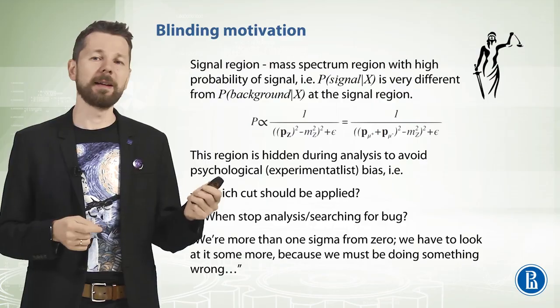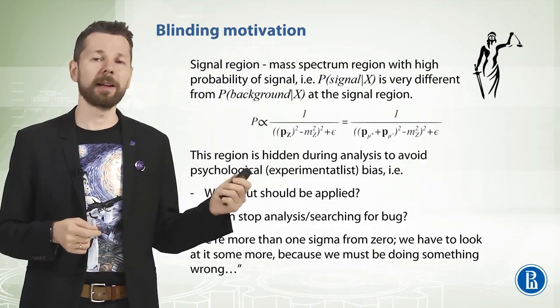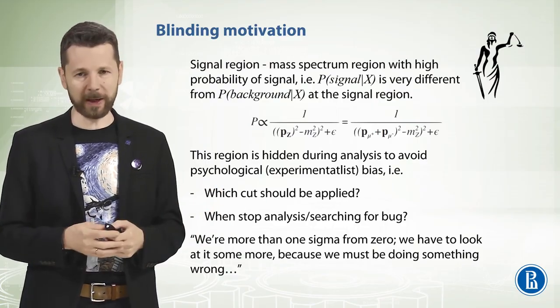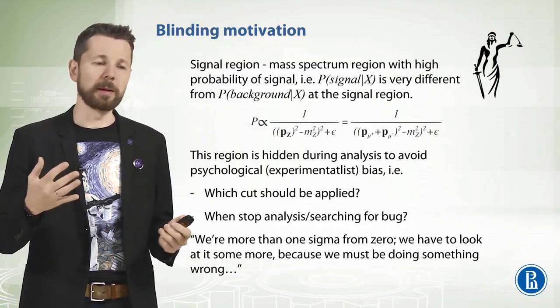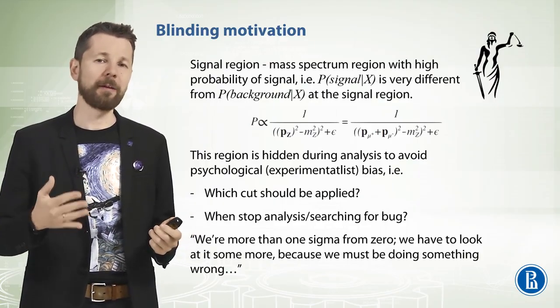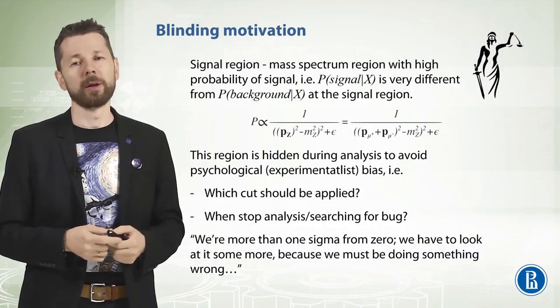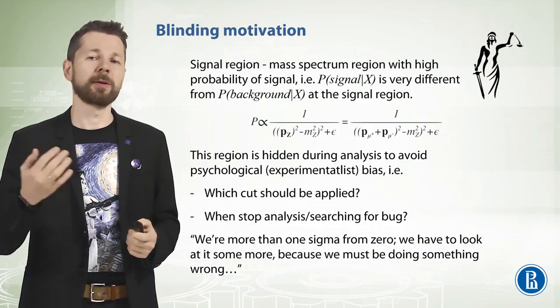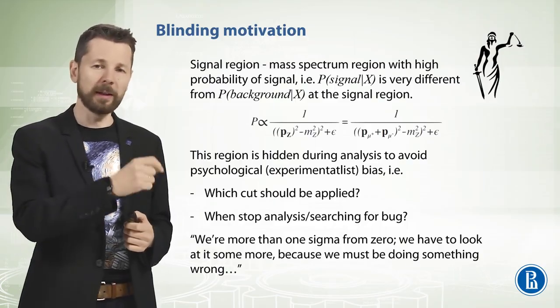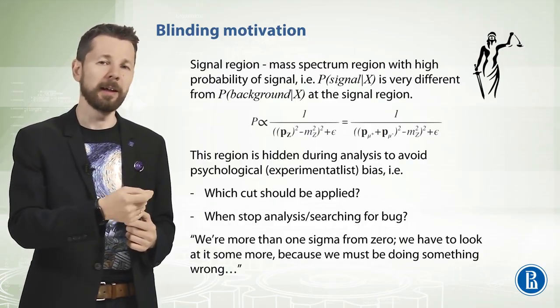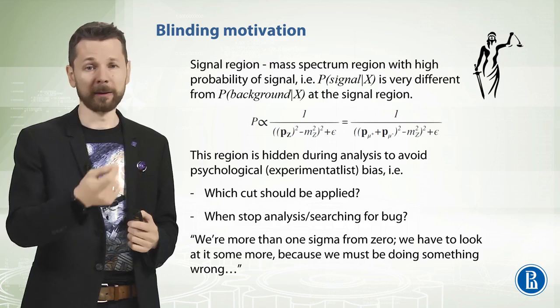This region is hidden during analysis to avoid psychological or experimenter bias, so as to avoid making decisions on which cut to apply, or when to stop the analysis or search for a bug, just by looking at the data we have to analyze and coming to the final conclusion.